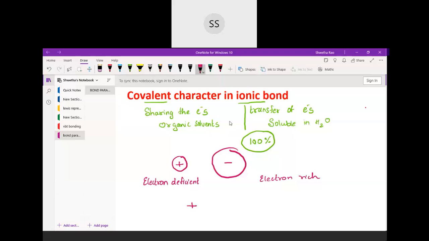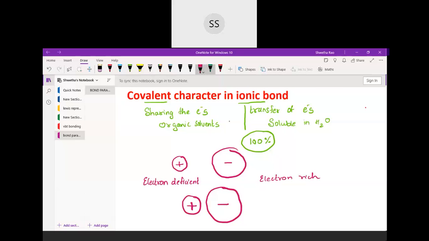Okay, so when they form this bond, let me draw that once again here. I've taken this cation and then we have this anion over here. Once they get attracted towards each other with an electrostatic force of attraction, since these cations are deficient, they have a tendency to take electrons, so the electrons of the anion start getting shifted towards the cation. That leads to the formation of covalent character. Initially they had only that force of attraction which was clubbing them together, and the bond was said to be ionic in nature.